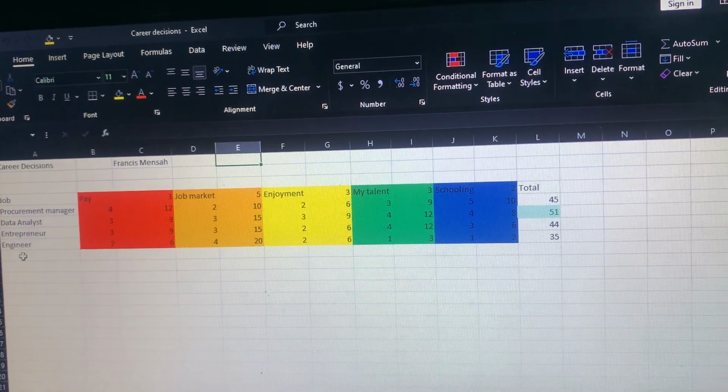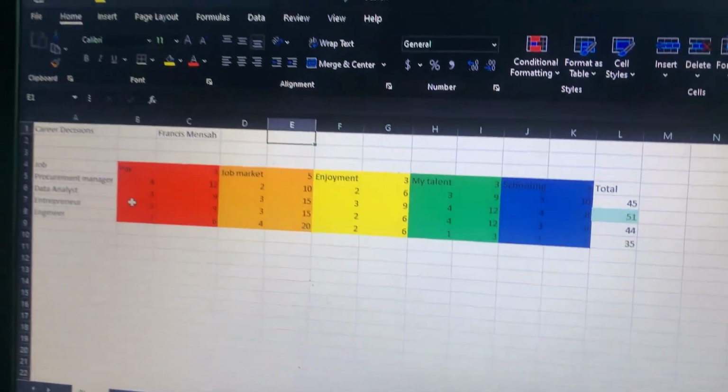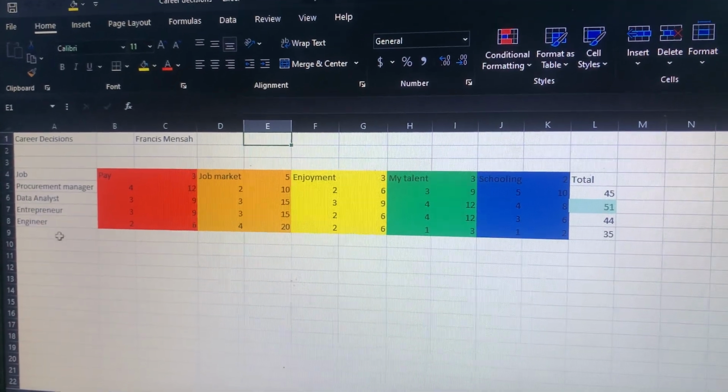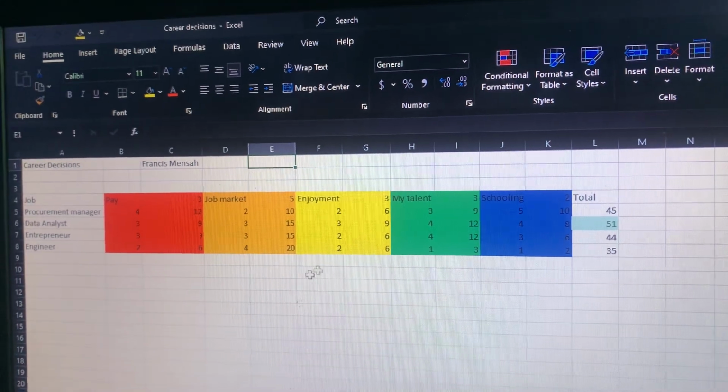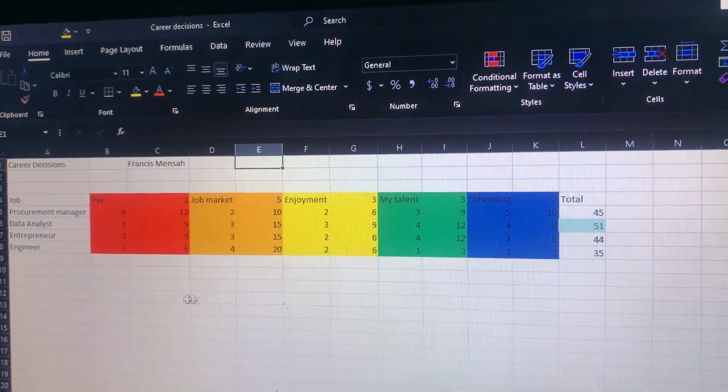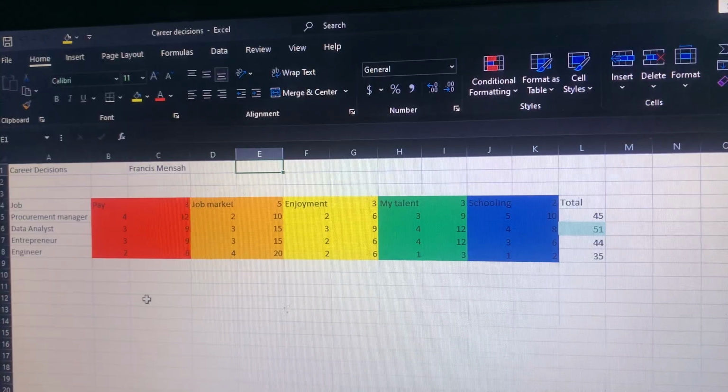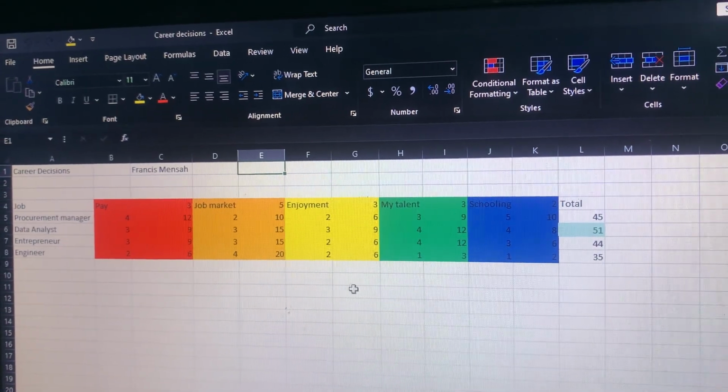So these are my careers: procurement manager, data analyst, entrepreneur, and engineer. We are going to start a new one, and I'll teach you step by step how to use Excel to make a decision.